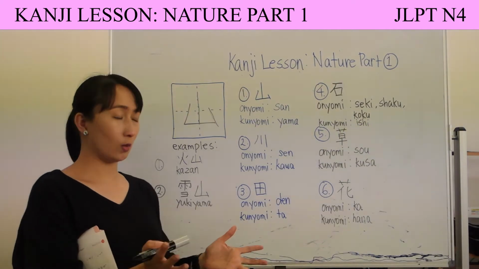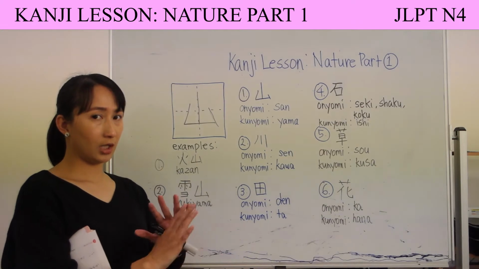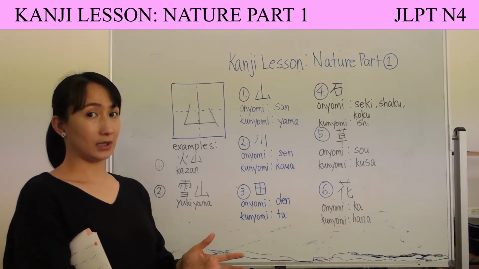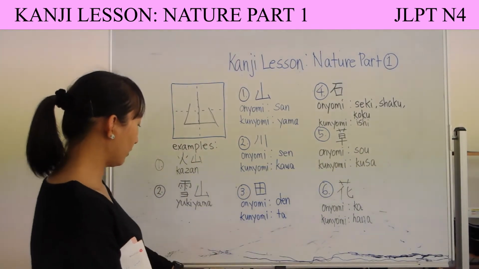The other example that I have for you is this kanji yuki. Yuki means snow. And then yama is mountain. So when you combine them together, it means snowy mountain. Yukiyama, snowy mountain. Okay, so this is our first kanji.